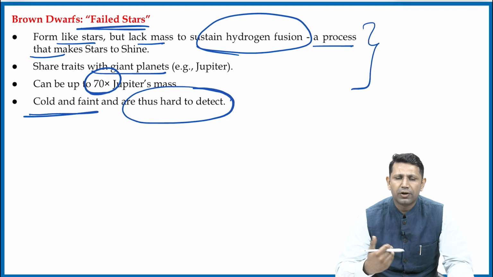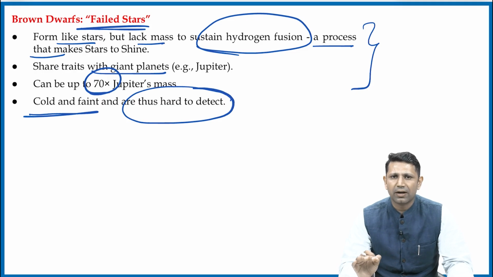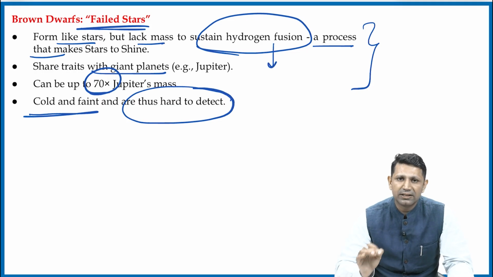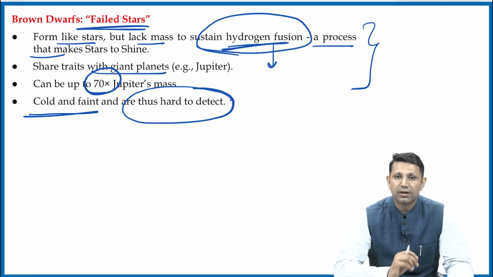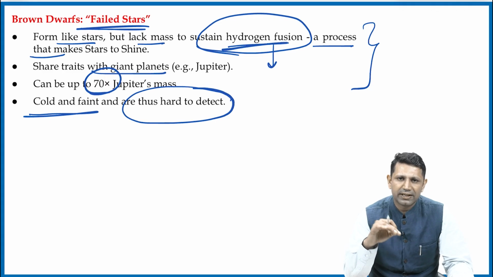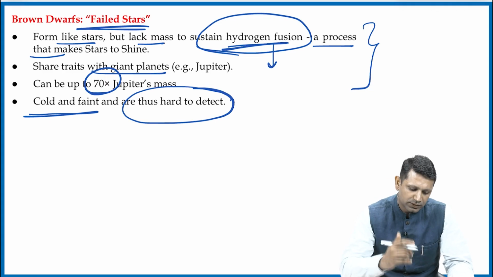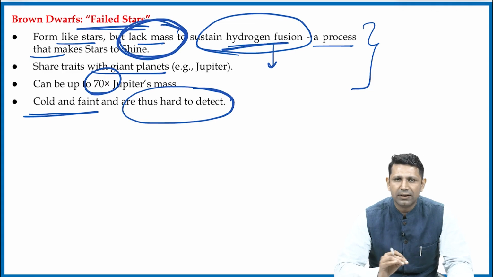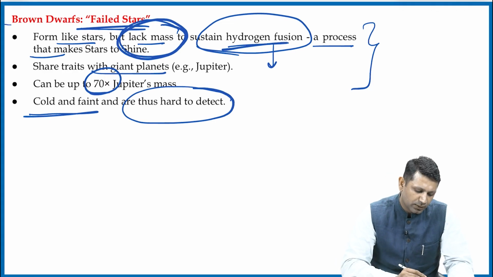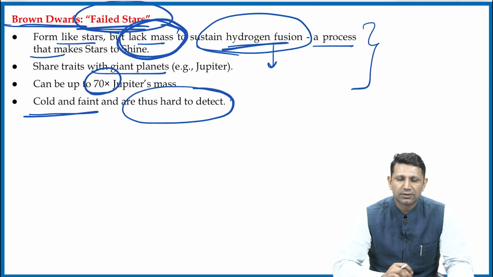They have not fully grown into stars, and what is the reason for that? The reason is that they do not have enough mass for the hydrogen fusion reaction to occur. And the hydrogen fusion reaction is basically responsible for the energy that is given out by stars. In our sun itself, a lot of hydrogen fusion is going on, which is actually providing us energy. So the sun's energy is coming from the hydrogen fusion reaction. Why is hydrogen fusion not occurring in these brown dwarfs? Because there is a lack of enough mass. So these are known as brown dwarfs or failed stars.